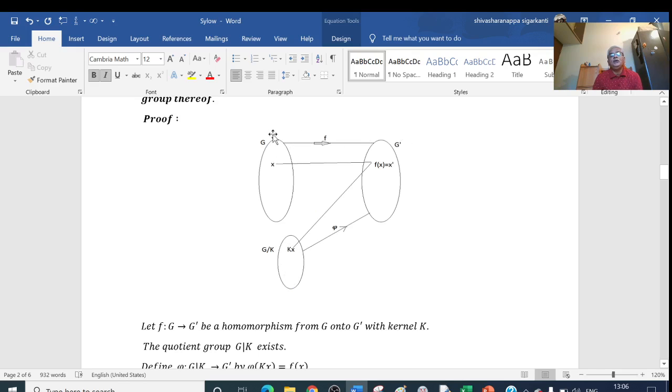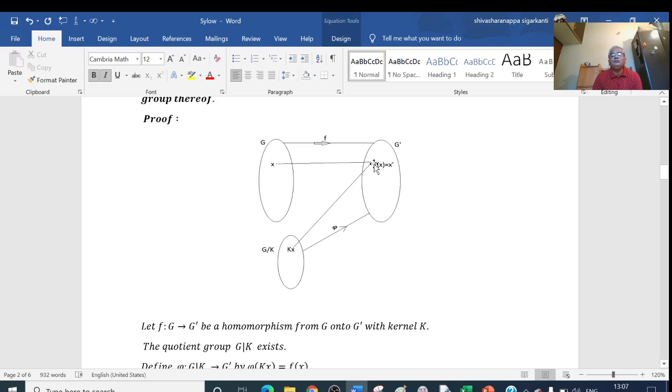And f is a homomorphism from G onto G dash. Suppose x is an element of G and it is mapped onto say x dash. That is, x dash is the image of x under this homomorphism f, that is, f of x equals x dash. And if x is here, then Kx is here.